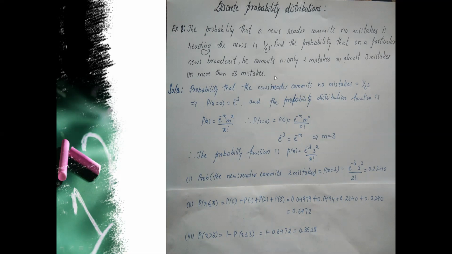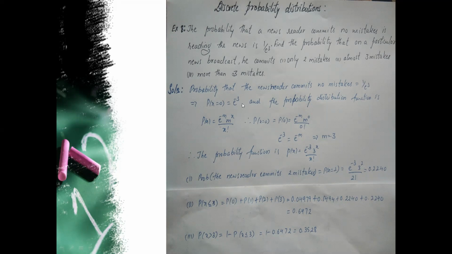That means here success is committing a mistake by the newsreader. So success means committing mistakes, and what is given is the probability that no mistakes are done by the newsreader. That means the probability that x equal to 0 is given. So the probability that the newsreader commits no mistakes is 1 upon e cube. That implies the probability that x equal to 0 is e raised to minus 3.